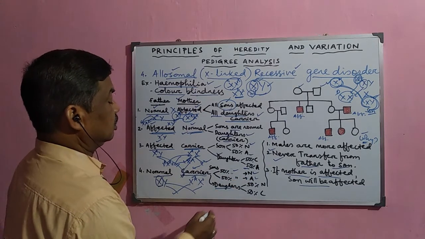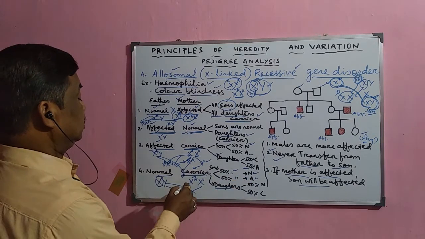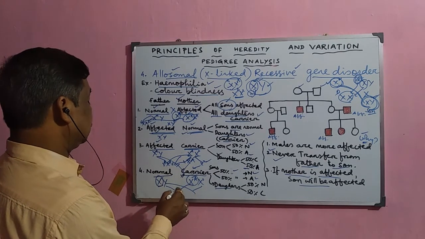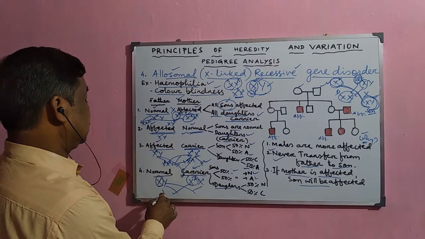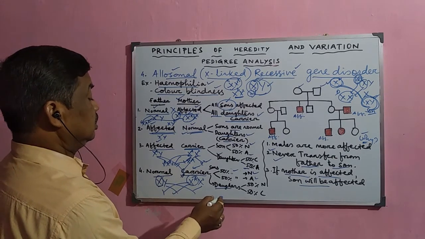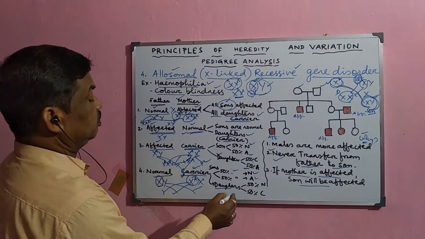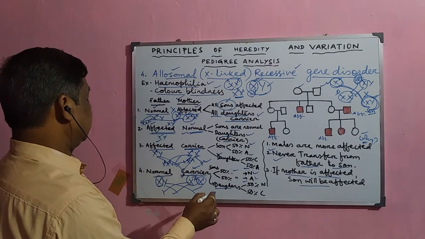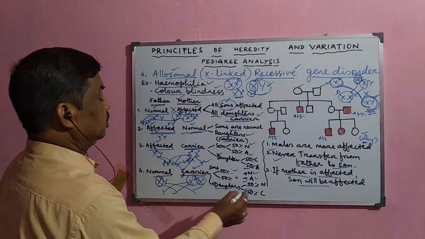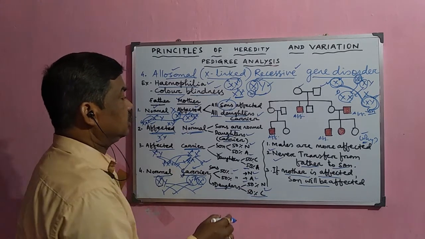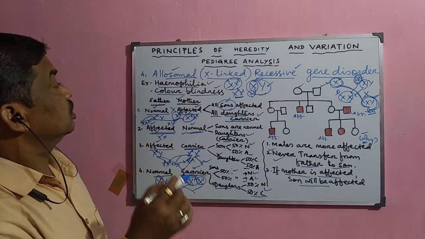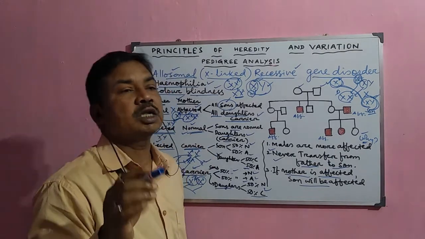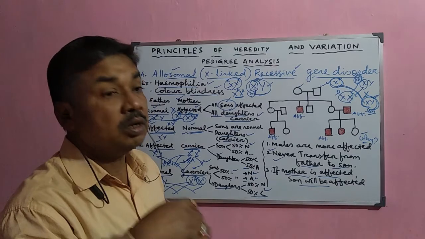But in the case of daughters, what happens? Since the mother is a carrier, one X chromosome will go to the daughter, and another X comes from the father, which is normal. So 50% normal and 50% carrier. This is the pattern by which X-linked recessive genes are transmitted from one generation to the next.